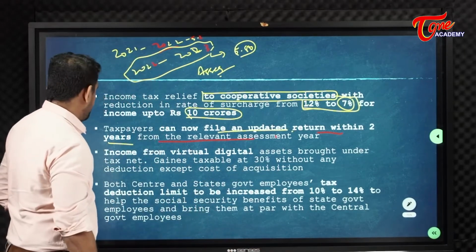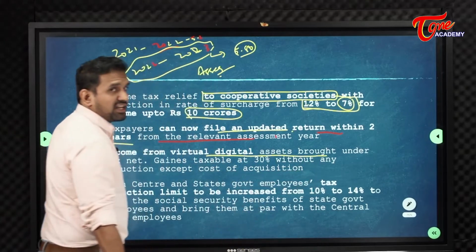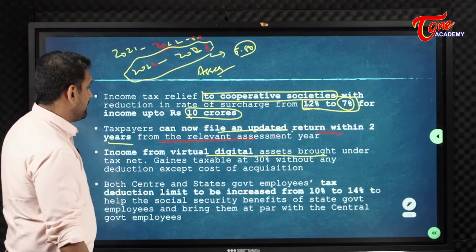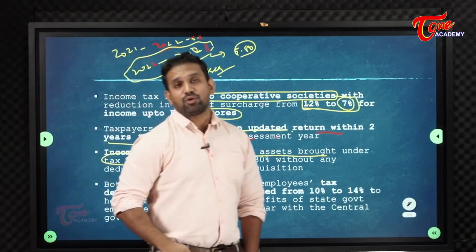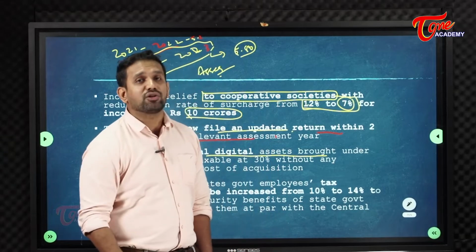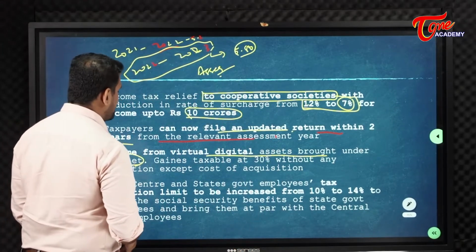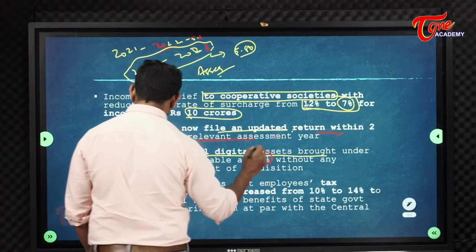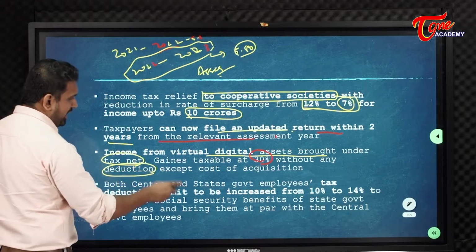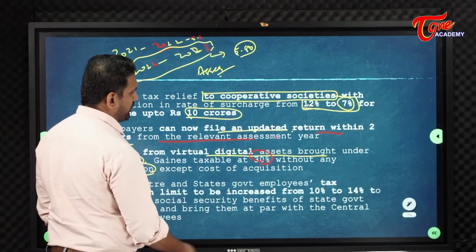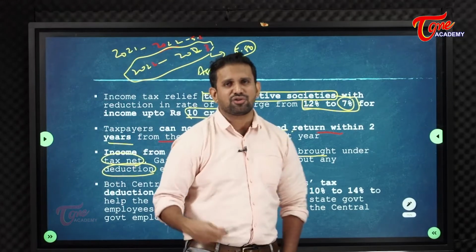Income from virtual digital assets like cryptocurrency, Bitcoin, Ethereum, Litecoin will come under the tax net. If any of you have invested in cryptocurrency and are making profit, then you are liable to pay to the government. So digital currencies, if you are making any profits, you will be taxed at 30% without any deduction. No deductions are there. Directly, if you made 1 lakh profit, 30,000 you have to send to the government, except the cost of acquisition, meaning the cost of buying.